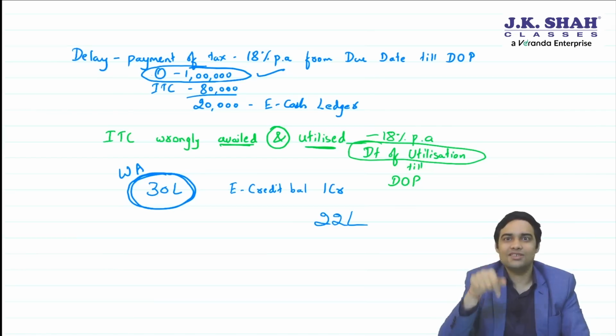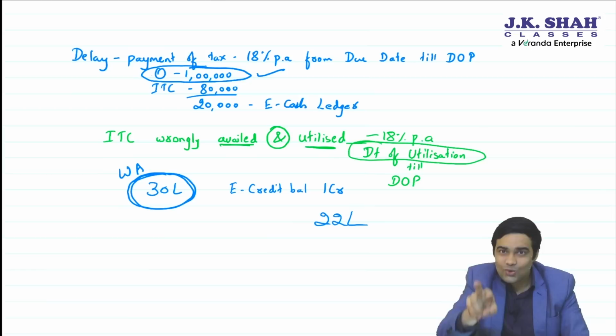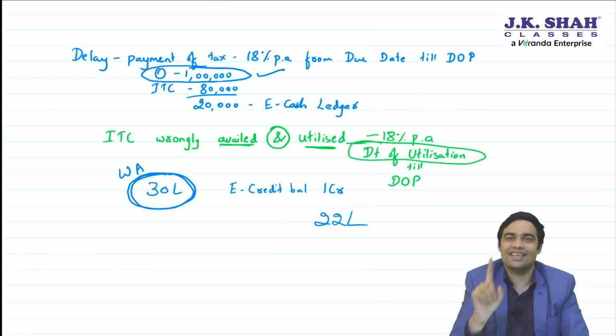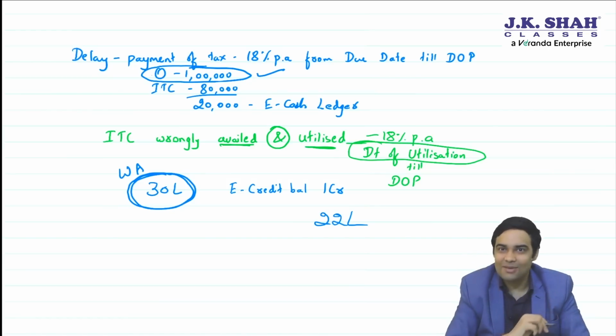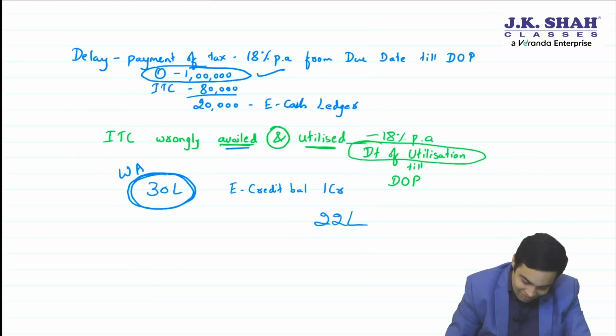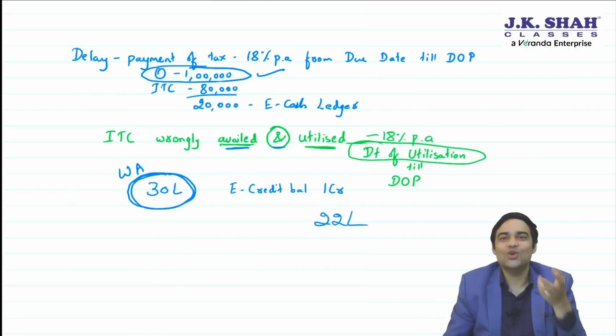Sir, what about this 22 lakh if I reverse now? If you reverse without utilizing that ITC, then interest will not be applicable, because the law is very clear. Interest will be applicable only when you have availed and utilized that ITC. Unless you utilize it, interest will not be applicable.